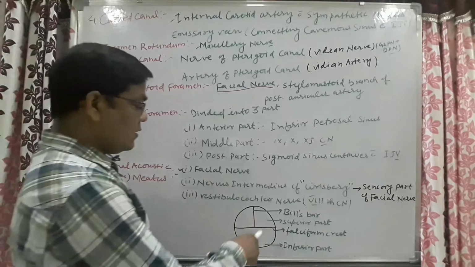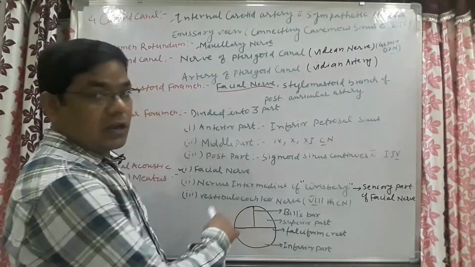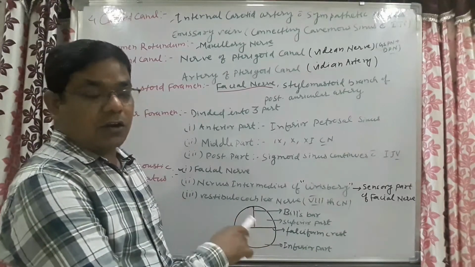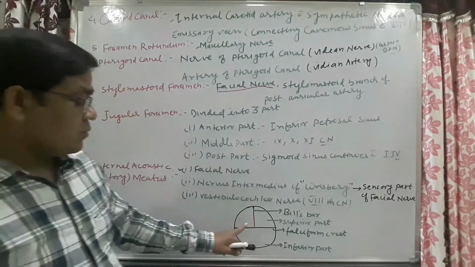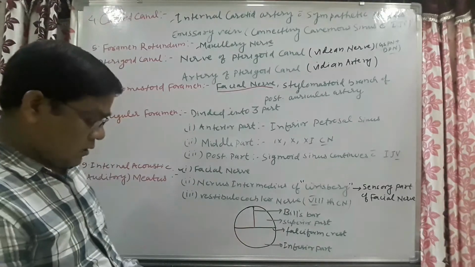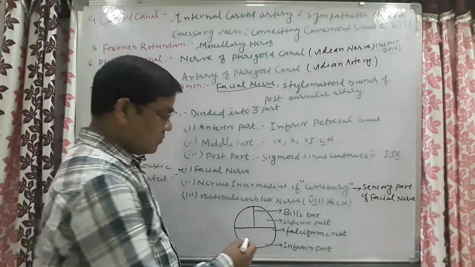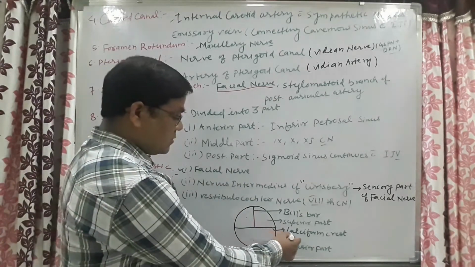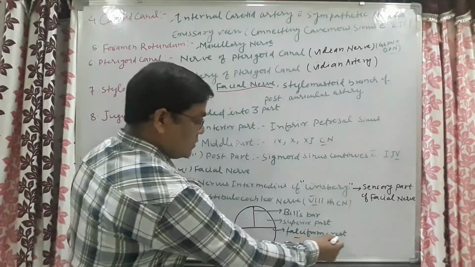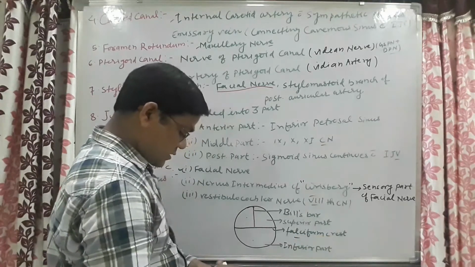The internal acoustic meatus is anatomically divided, first of all, into two parts, the superior part and the inferior part, by a transverse crest that is known as the falciform crest.